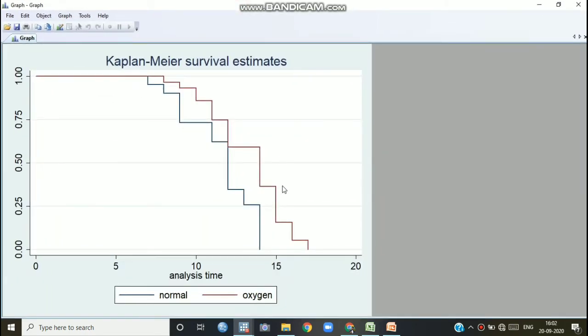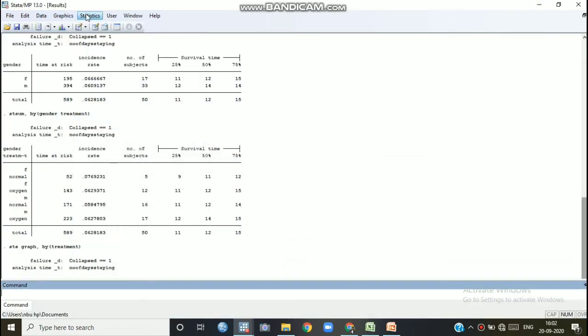Yes, it has come. This is the graphical presentation developed by the Kaplan-Meier survival estimates. The blue line shows normal treatment. The red line shows oxygen treatment. So for 50% of the patients, the survival time is like this. Here it is 12 days if normal treatment is given. That means the doctors couldn't provide the specialized treatment, oxygen, ventilation or other specialized treatment. For 50% of the patients, the survival time is 14 days, or 14 point something, if oxygen and specialized treatments are given. So in this way we can show it graphically.